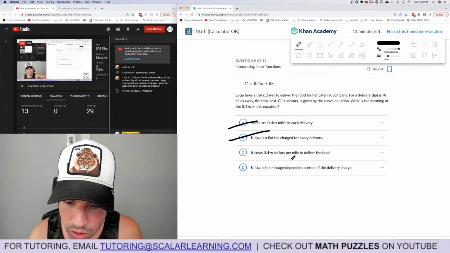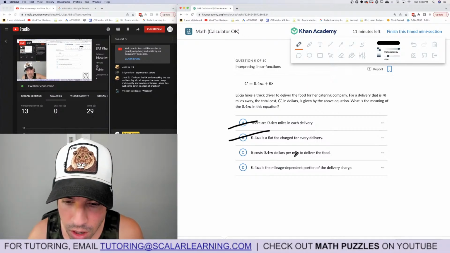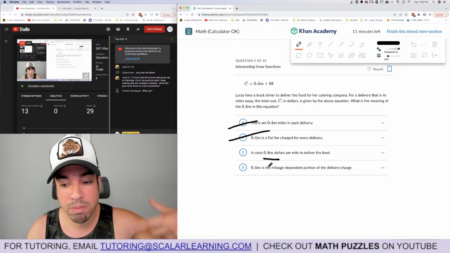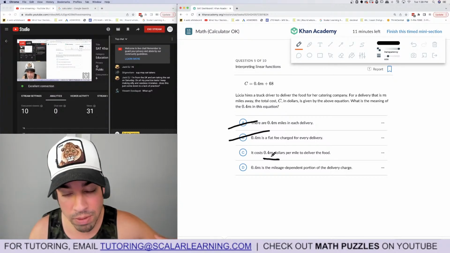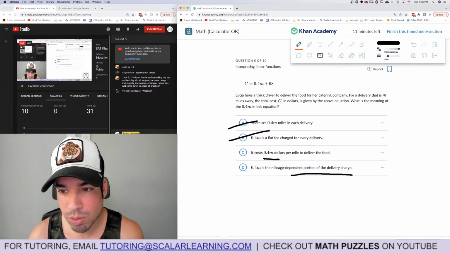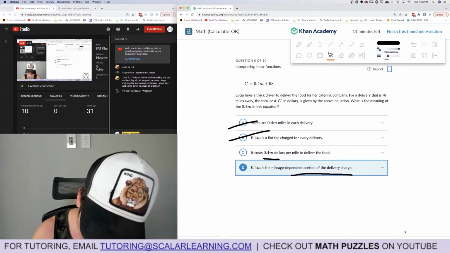0.4M dollars. No, this is wrong because it's 0.4 dollars per mile, not 0.4M. This already factors in the M. 0.4M is the mileage dependent cost. Yeah, that's what it is. Weirdly phrased, but that's what it is.